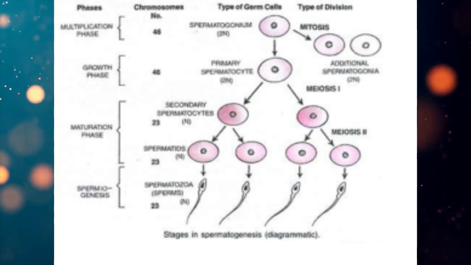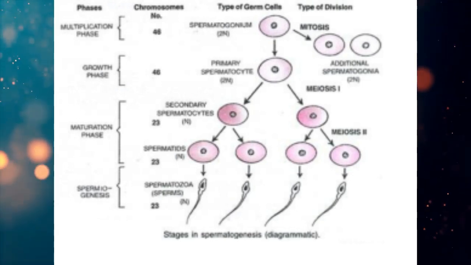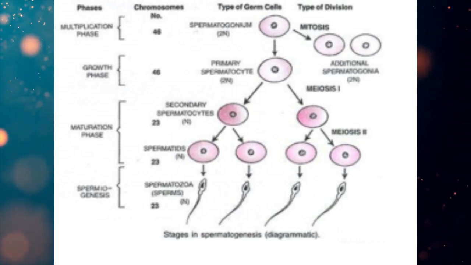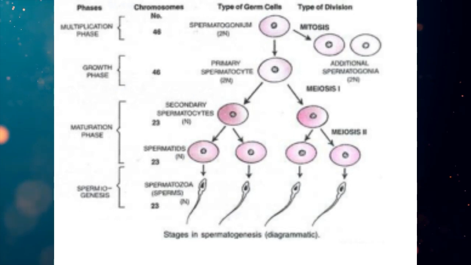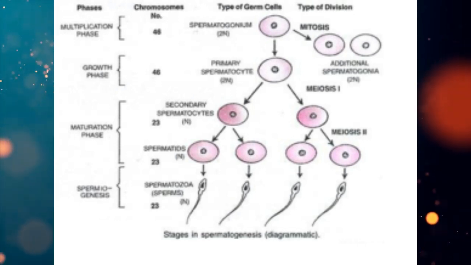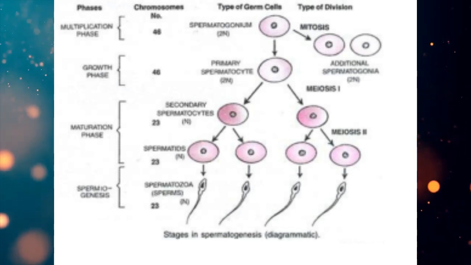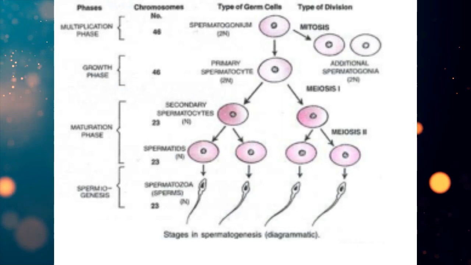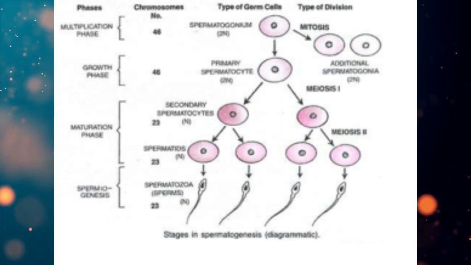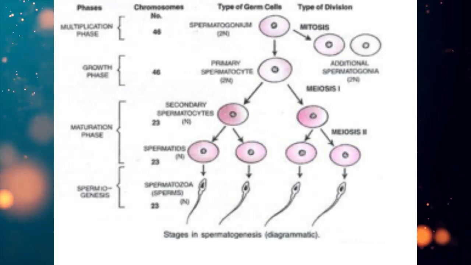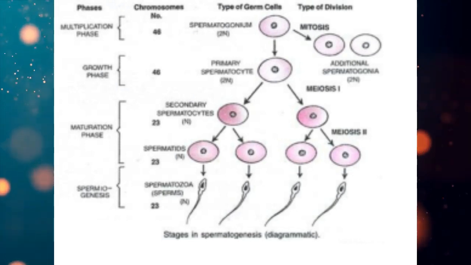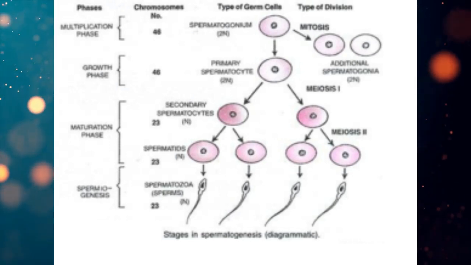After the formation of the spermatid, the spermatids are round structures having a nucleus, cell-like in appearance, but the structure of the sperm is different. So it has to go through a phase of metamorphosis. That's why after formation of the spermatid, the next phase is spermiogenesis, meaning the transformation of spermatid into spermatozoa.